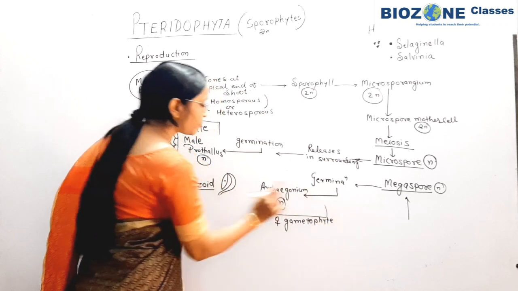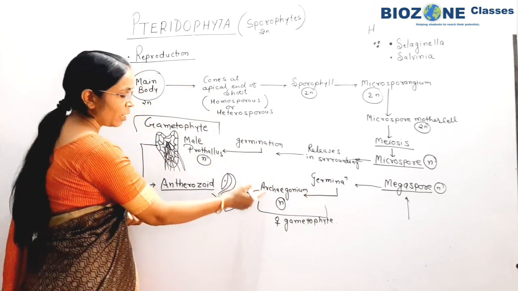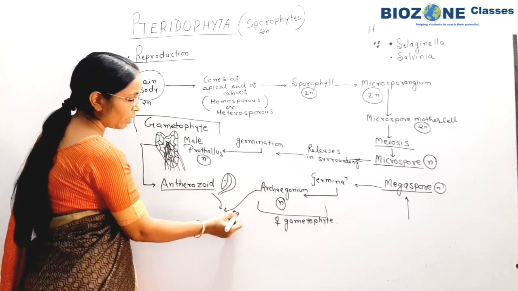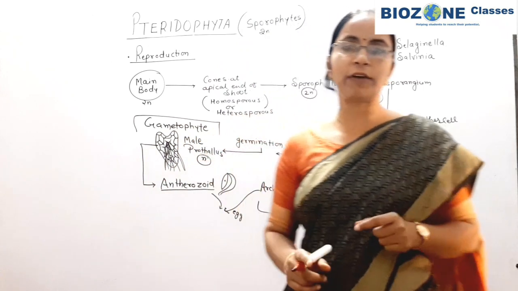Now clear? Now the archegonium and antherozoid. What will come in contact in the archegonium? Egg cell. The entire process of fertilization is similar to Bryophyta.